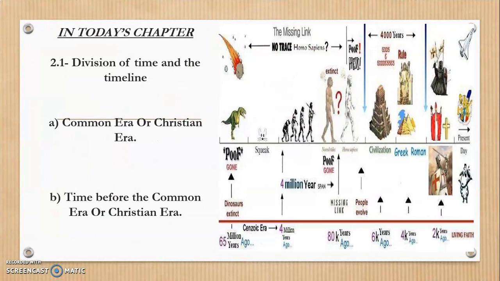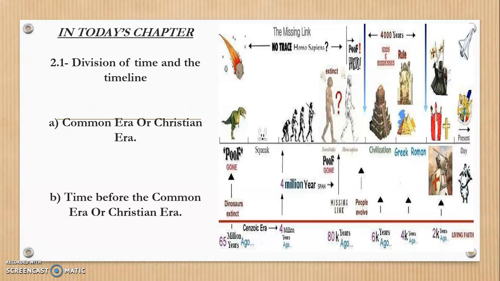Well, in today's chapter 2, we are going to study the first part of the topic, that is part 2.1, division of time and the timeline, in which we are going to study 2 subtopics. The first topic is Common Era or Christian Era, and the second topic is time before the Common Era or Christian Era.